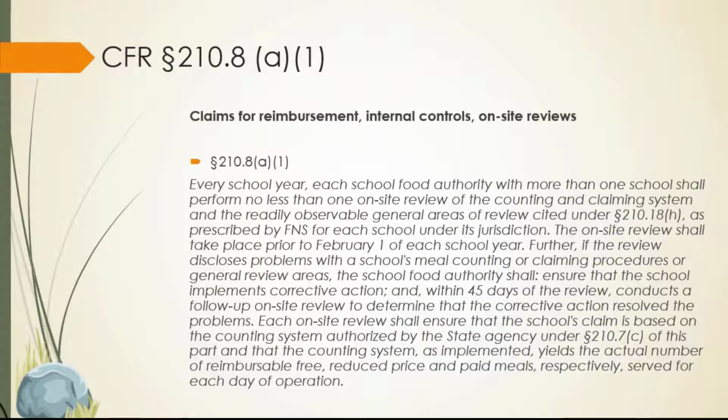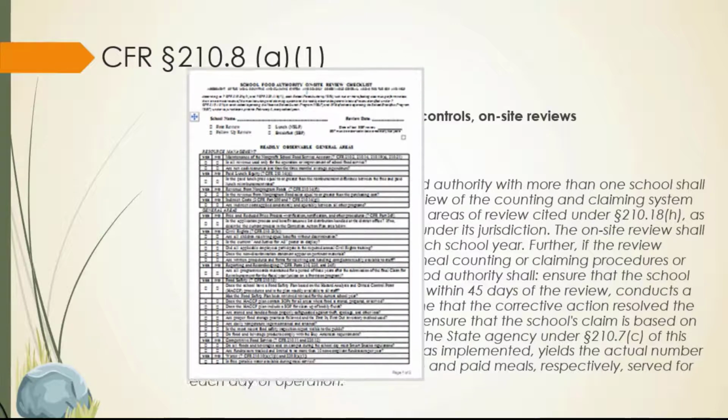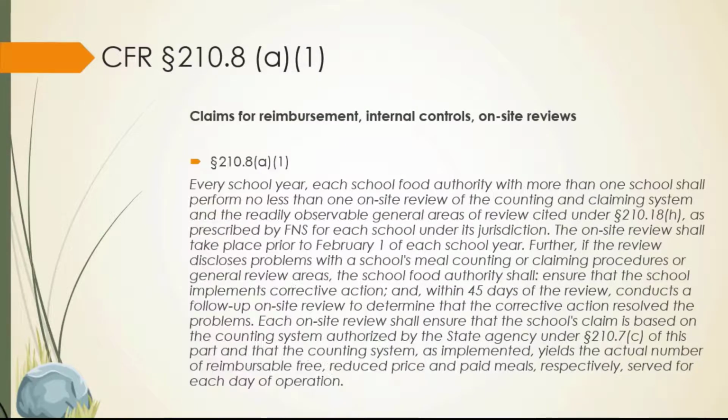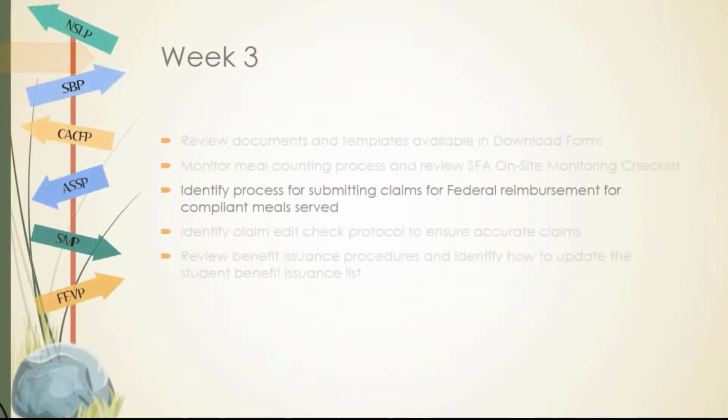As part of internal controls, federal regulations require an on-site review of the counting and claiming system each year. The form used to complete this self-monitoring is located in Download Forms. The checklist includes the items that the state agency looks for during the administrative reviews and serves as a self-check for school food authorities to monitor program operations and ensure that required elements are maintained and in place.